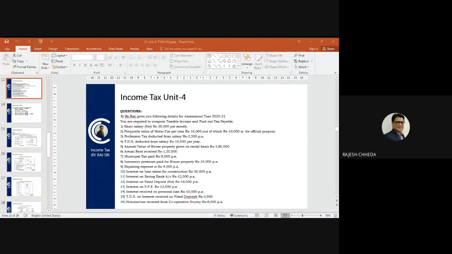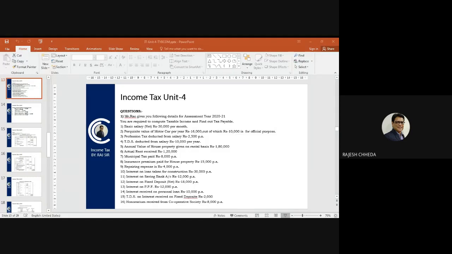Question number 1. Mr. Rao gives you the following details for assessment year 2020-21. So this is your assessment year. For your examination, assessment year 2021 questions will be asked. Mr. Rao is the name of the assessee. Assessment year is 2021, so you will automatically understand that the previous year is